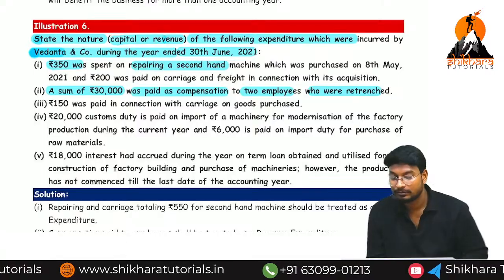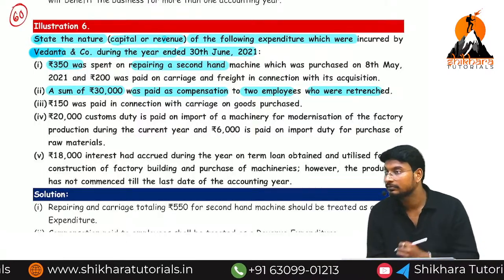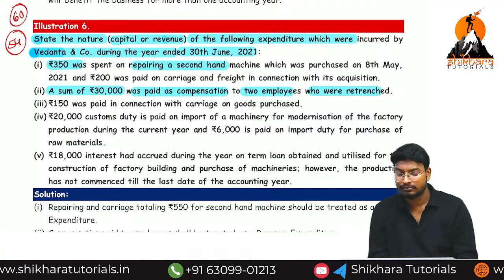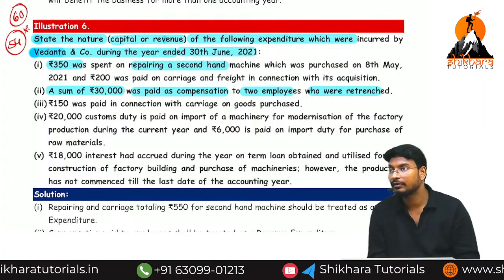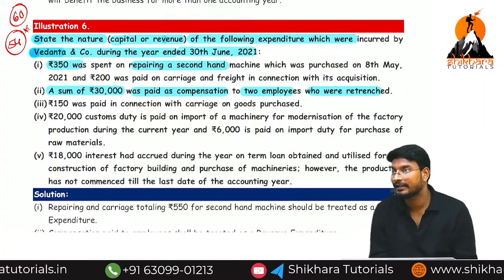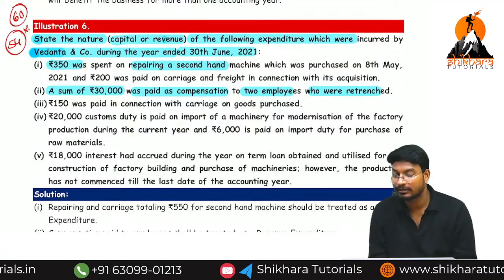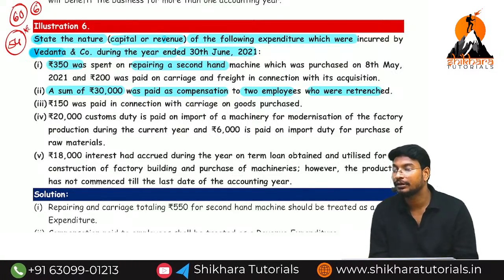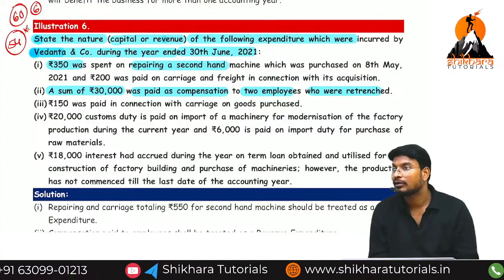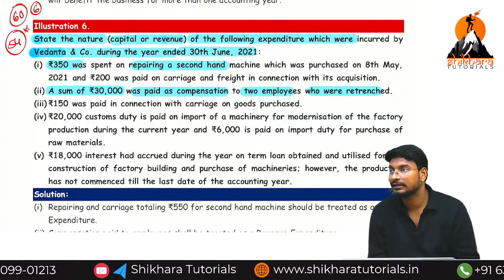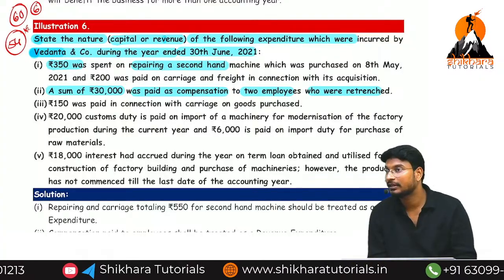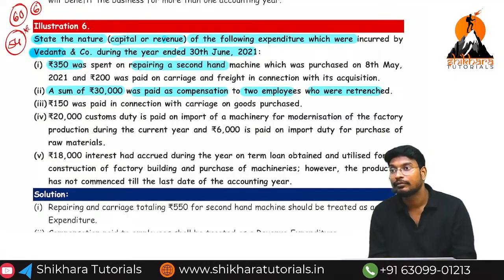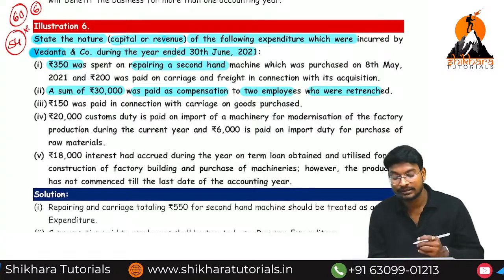Are you getting the point or not? Normally the age of retirement is 60 years, but the person is 54 years old. Imagine these are our relatives, so we say, sir, please take a rest, we will compensate you, because still 6 years of working are left. Even though 6 years are there, we give salary as compensation. This is normal compensation, not any capital expense or deferred revenue expense. Compensation paid to the employees will be shown on the debit side of the P&L account. So this is called revenue expense.